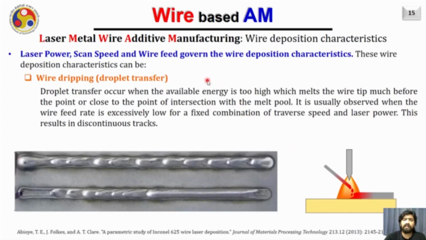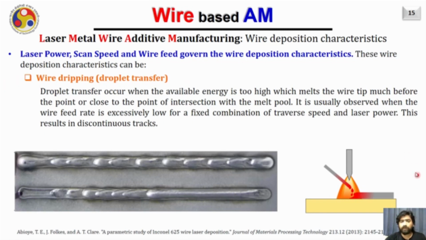Now let us discuss a little bit about the wire deposition characteristics. Like I have already mentioned, typically three parameters: the laser power, the scanning speed and the wire feed govern the wire deposition characteristics. And these are the three parameters usually in the hand of the user to change very quickly. These wire deposition characteristics could be, as the first, wire dripping or the droplet transfer.